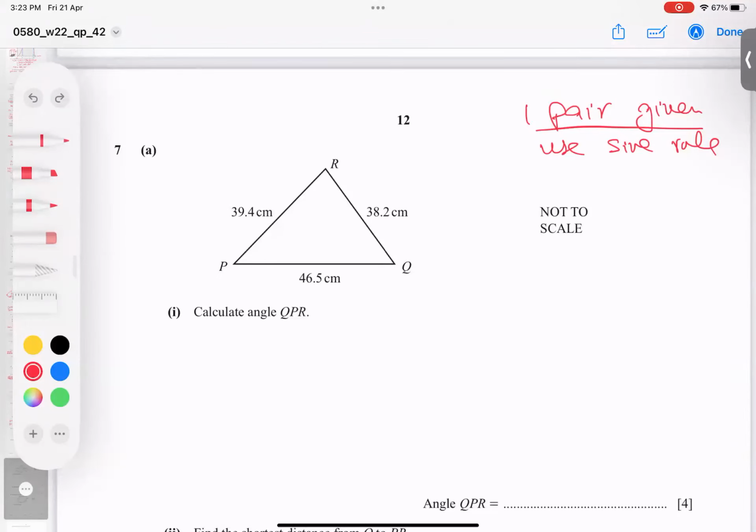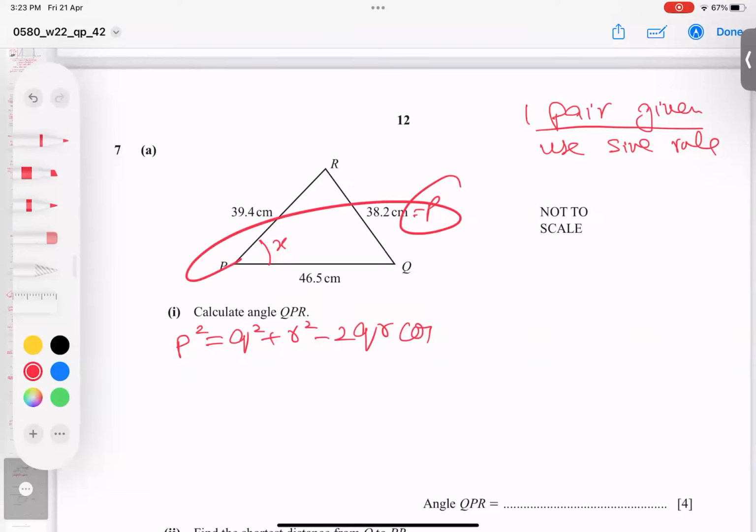What angle are we looking for? The middle letter is B. So this angle is my concern. Which angle is concerned? Start from the opposite side of it. So this is a P, this is called small p. So I'll start from here. P to power 2 equal to Q to power 2 plus R to power 2, because PQR, minus 2QR into cos of opposite angle P.